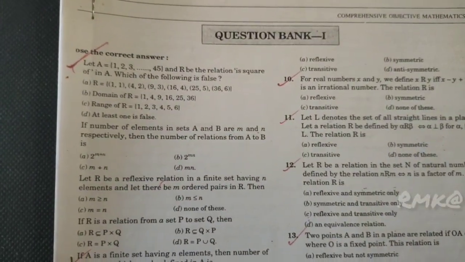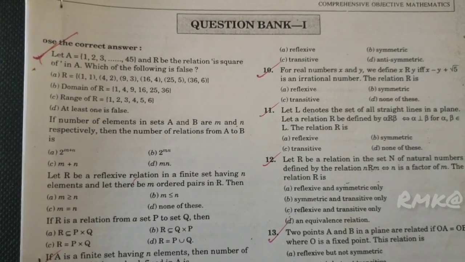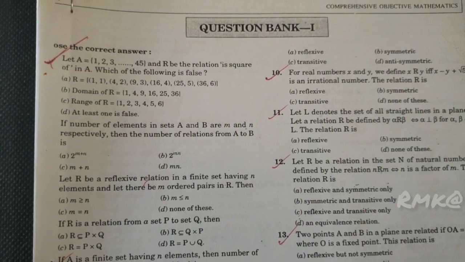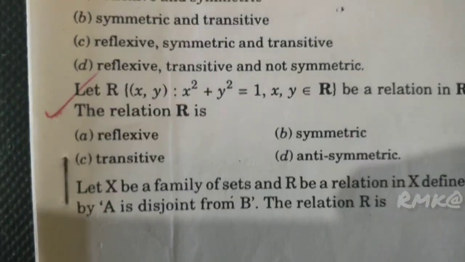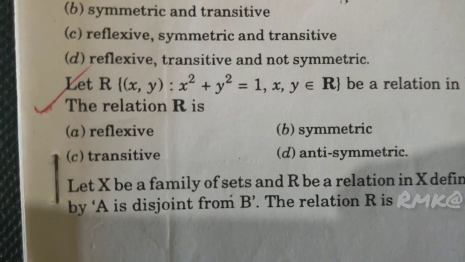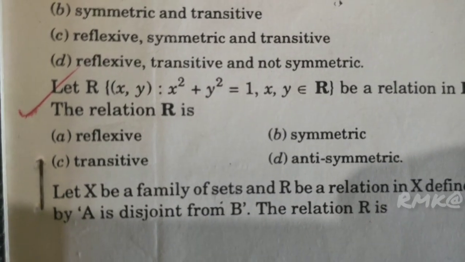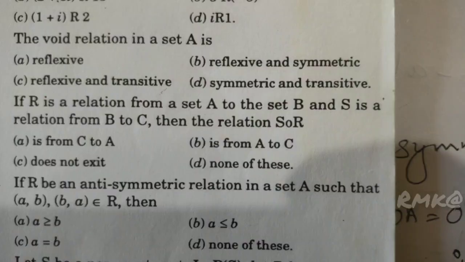It is not reflexive because A intersection A is A, not the null set. This relation is clearly symmetric because if A intersection B is the null set, then surely B intersection A is the null set. So option B, symmetric relation.